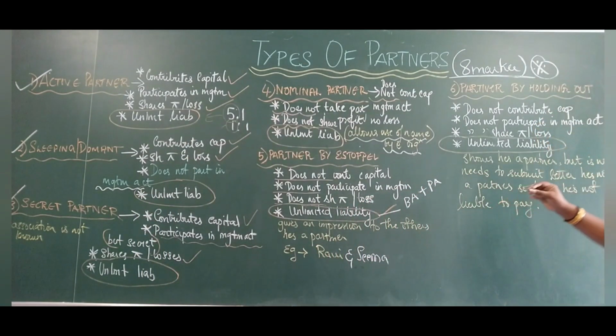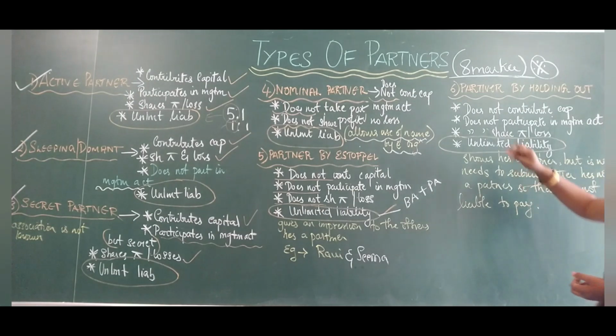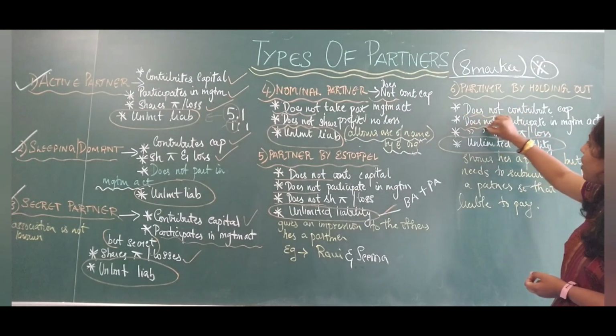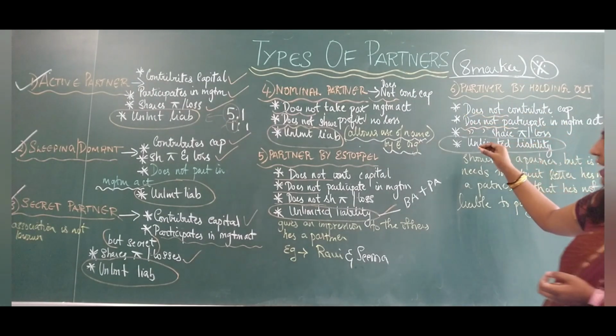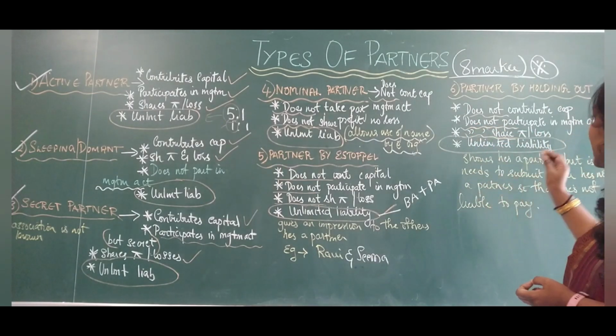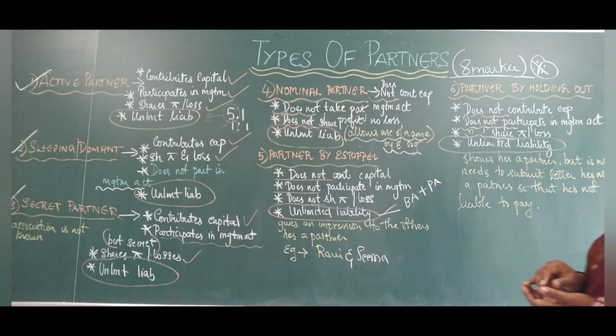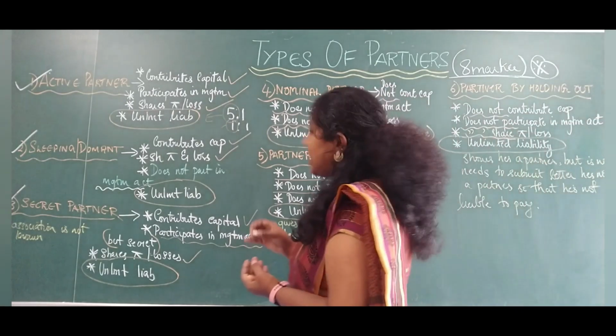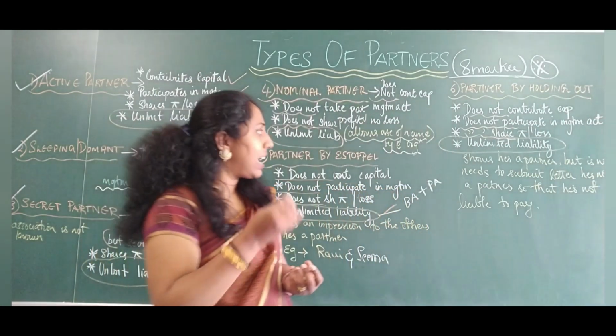Partner by holding out is also the same. They do not contribute capital, they do not participate in management affairs, they do not share profits and losses, but they share unlimited liability. But what is happening here? They show others that they are a partner.